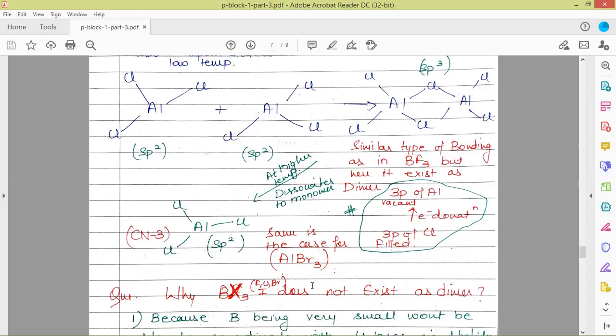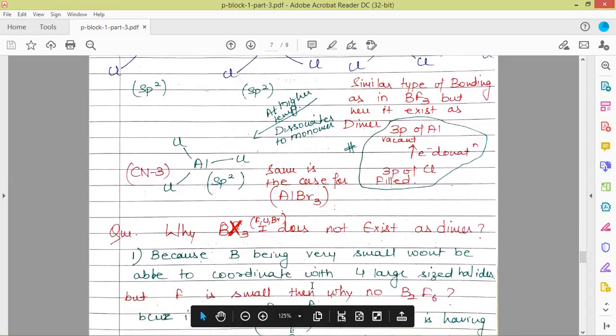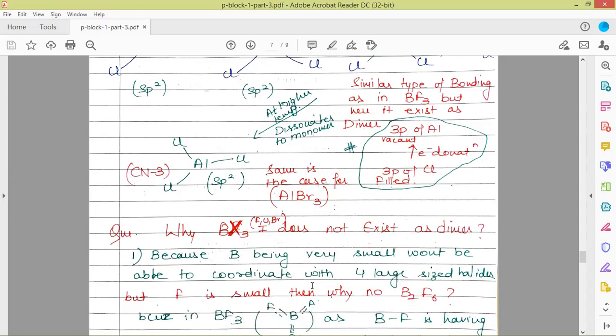Now the question arises: why did we study that BF3, BCl3 and BBr3 exist as monomers, but the halides of aluminium, AlCl3 and AlBr3, exist as dimers? The reason is that boron, being very small in size, won't be able to coordinate with 4 large-sized halides. It will be happy with its coordination number being smaller, 3, not 4.